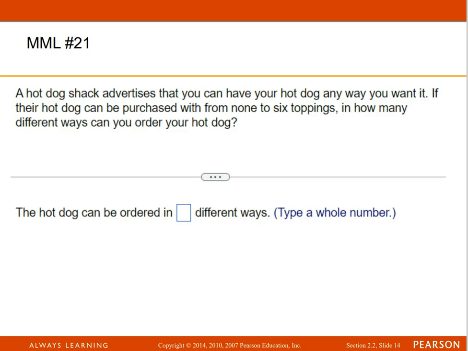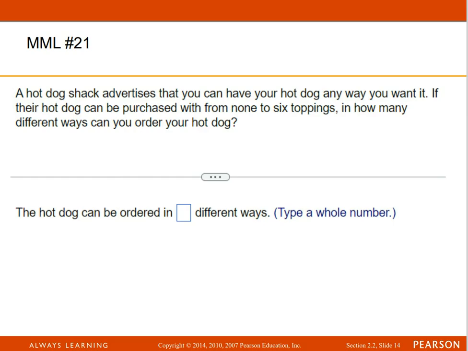And then if you get your hot dog with all 6 toppings, that would be like your universal set, because you've got them all. And then in between, you can have whatever the 6 toppings are. Like, I'm assuming it's ketchup, mustard, onions, relish, chili, and cheese maybe. I don't know. So maybe you just get mustard on your hot dog. That would be a single. So you could do all the 6 singles by themselves.